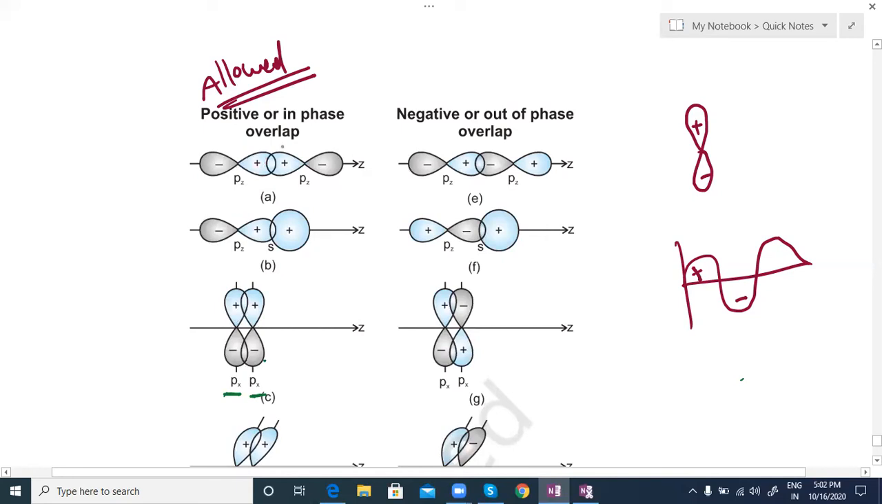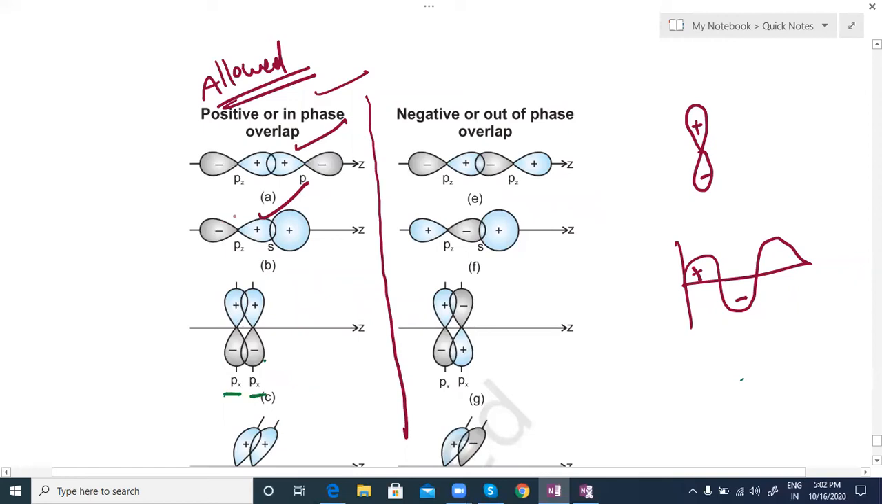So positive overlapping is allowed always. It means same sign overlapping is accepted, opposite sign overlapping is not accepted. Are you getting my point? Same sign overlapping is accepted, opposite sign overlapping is not accepted. So plus-plus overlapping is accepted, even minus-minus overlapping is accepted, under all these categories these are accepted, you can see it. So plus-minus is not accepted.